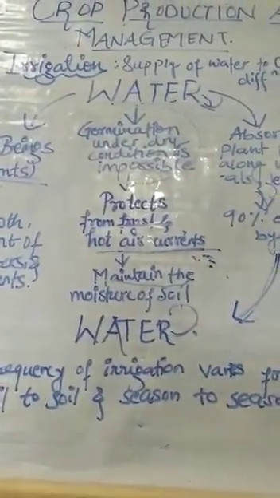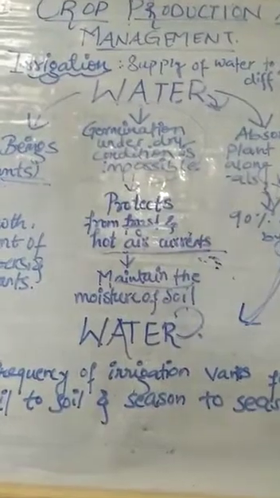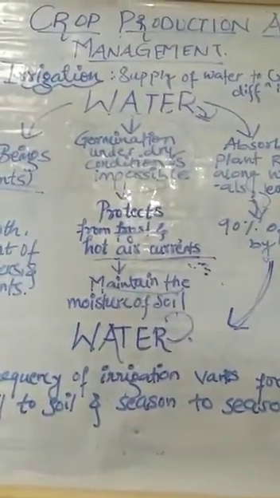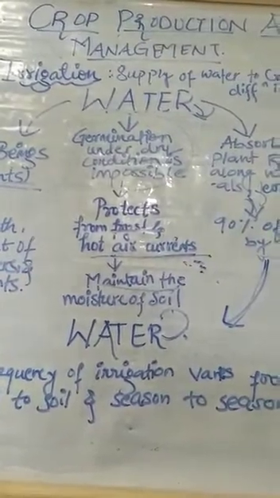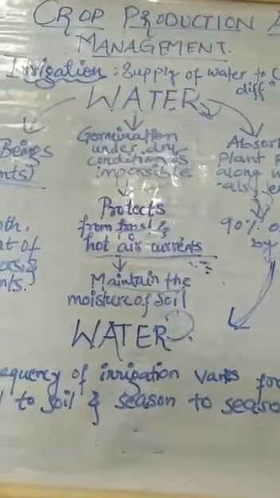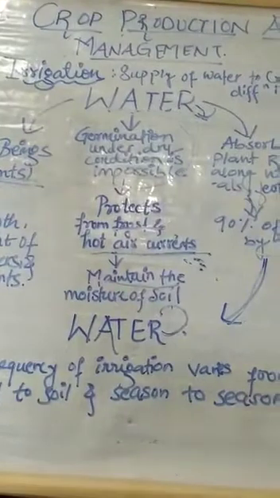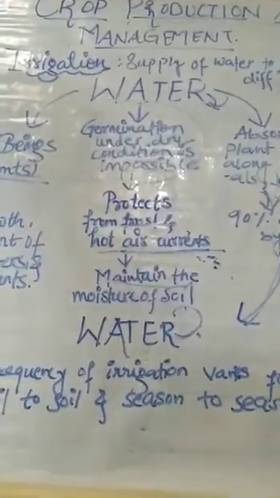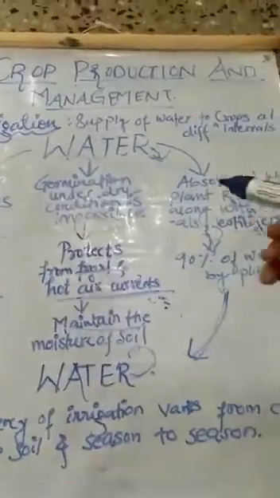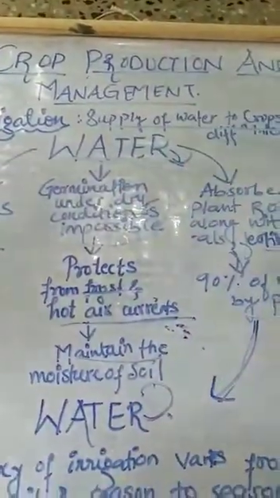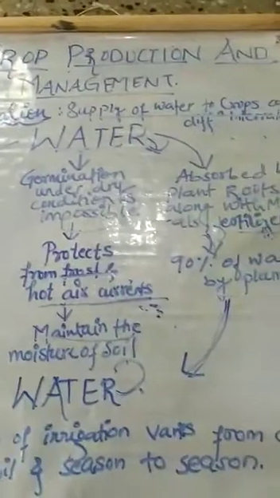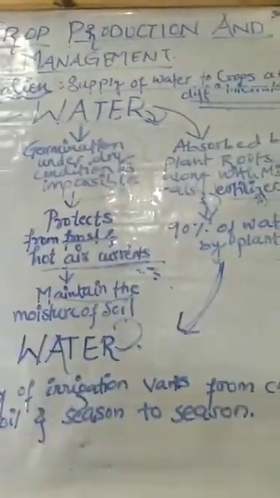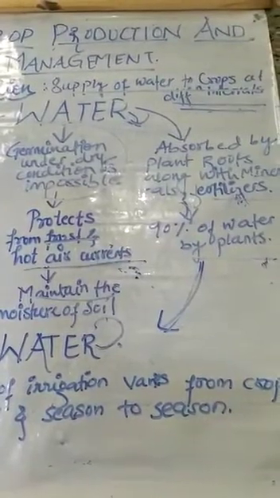But it is not necessary to keep on watering the plants. If we keep on watering the plants, then the seeds will flow away along with the soil and the water, and it will not give you a proper plant, or the plant will not grow in a proper manner. So it is necessary to supply water to crops at different intervals. I have mentioned here that we need to supply water at different intervals.